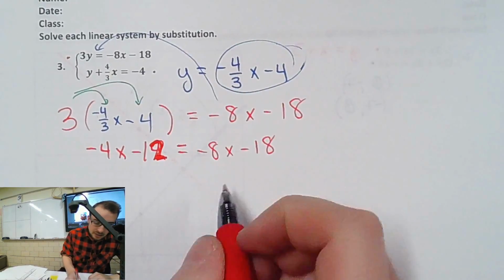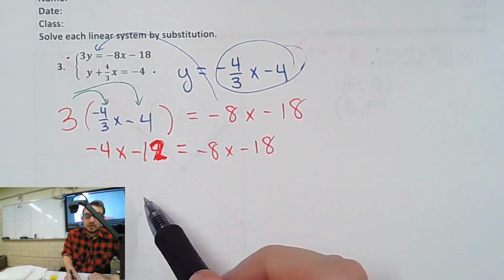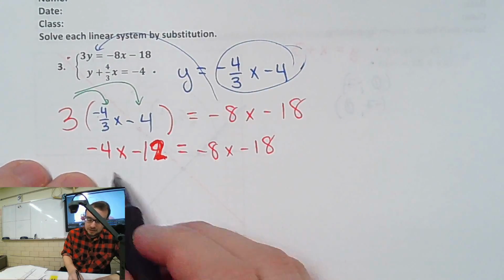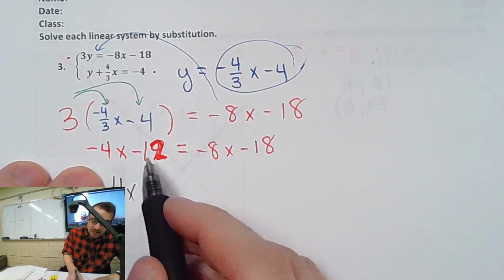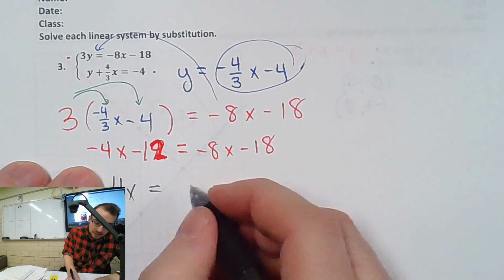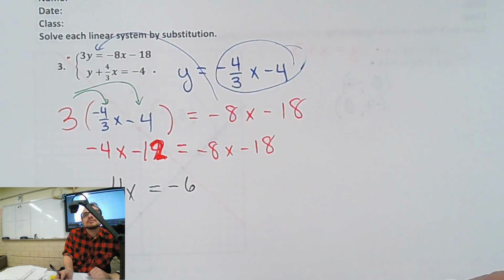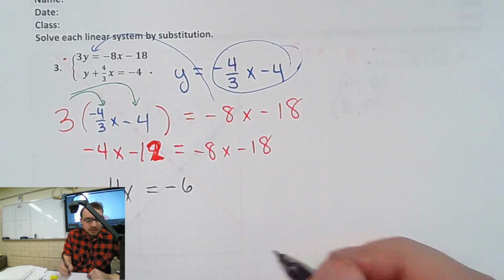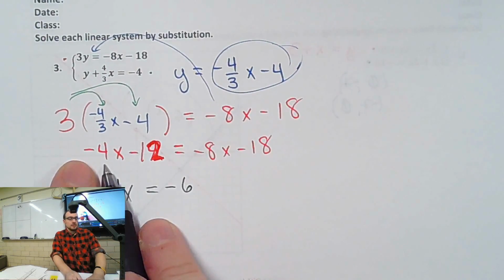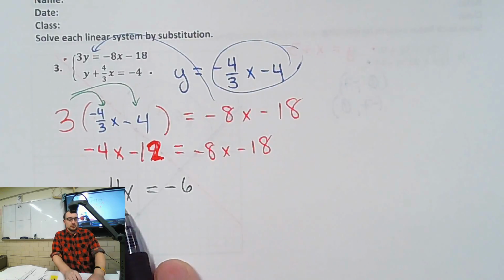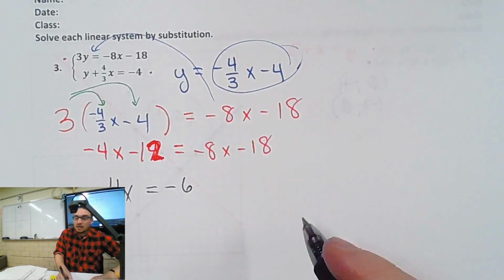Right? So now we're going to get our x's together. I'm going to add 8x to this side and get 4x. I'm going to add 12 to this side, and I'm going to get -6. Could you explain that a little bit? Yes, I added 8x to this. 8x minus 4x is 4x. I added 12 to here, -6. Now I'm going to divide by 4.